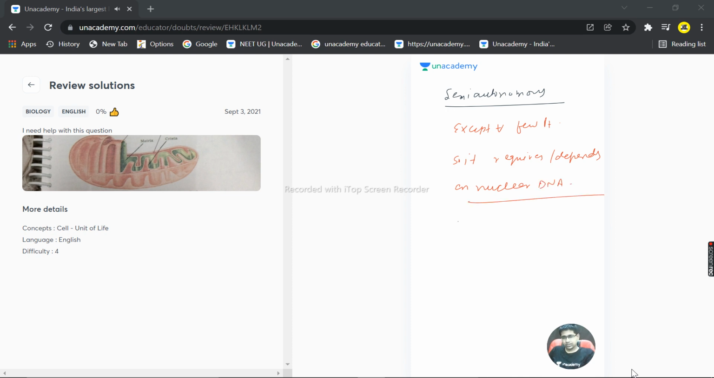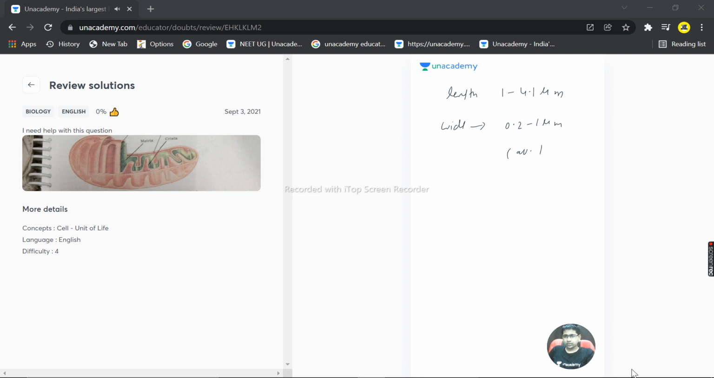Next important thing is, it divides by binary fission. And the next important thing, it has 70S type of ribosome. Apart from that, the length is 1 to 4.1 micrometer and the width is approximately 0.2 to 1 micrometer. Average 0.5 micrometer.